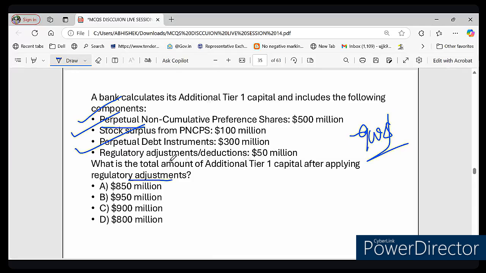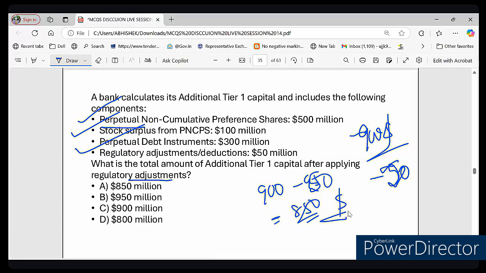But we have to adjust for this regulatory deduction. So the bank must deduct this $50 million. From 900 minus 50, this will give us 850. So the final AT1 capital will be $850 million. The correct answer is option number A. Please let me know in the chat if it is clear or not. Yes, option number A is the correct answer.